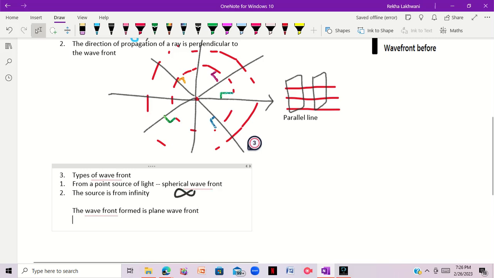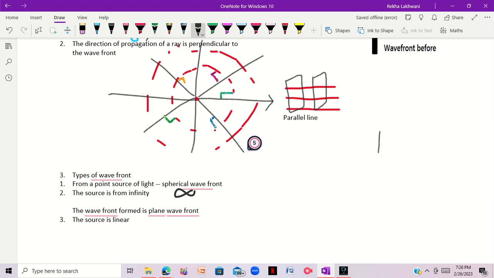Okay, third which we have is basically when the source is linear. The source is linear, right?